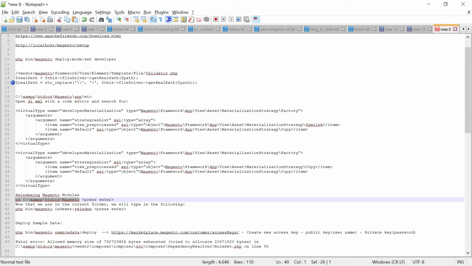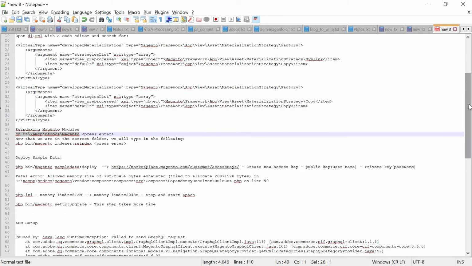One is indexing, we need to rerun the indexing. Again, this command can be executed from the Magento folder in the command prompt, index and reindex. This may take some time to complete the reindexing. Now after this, when we installed the system, we did not deploy the sample data. In my case, because I'm going for a demo, obviously I need sample data. Otherwise you can go and configure it on your own. From my perspective, I'm going with it, and for that you can execute this command again.